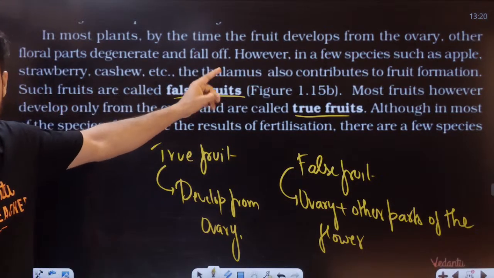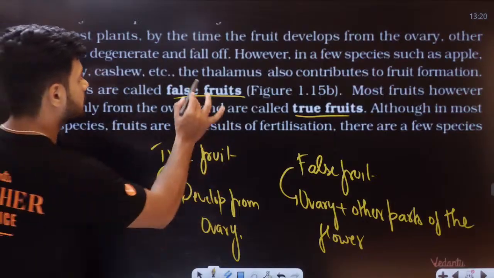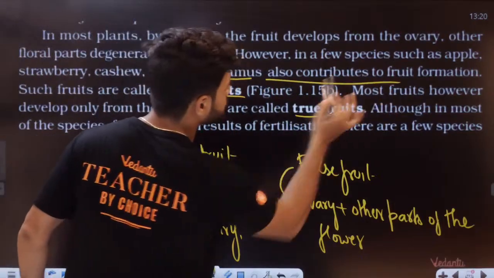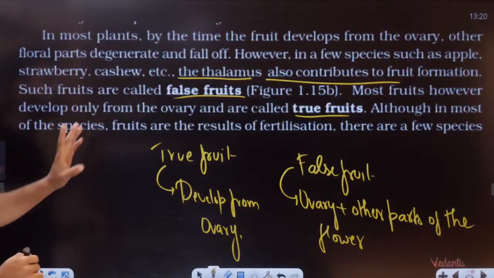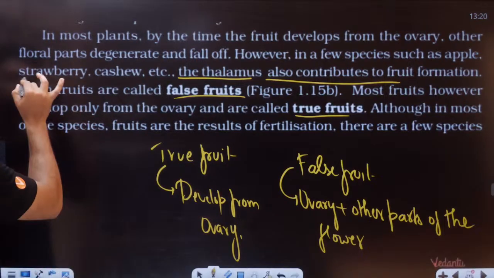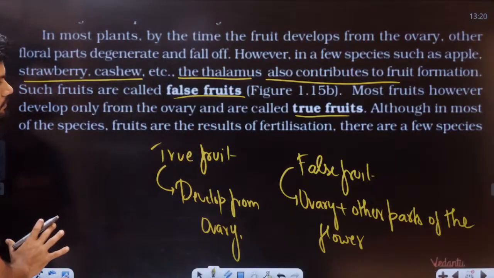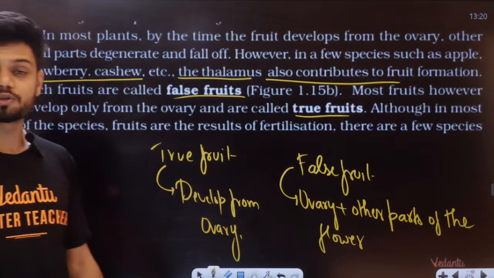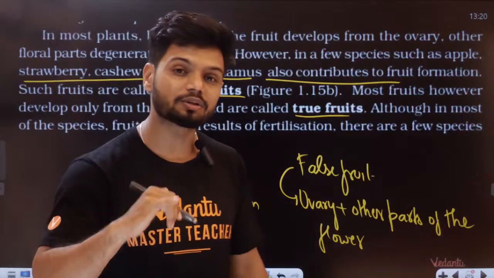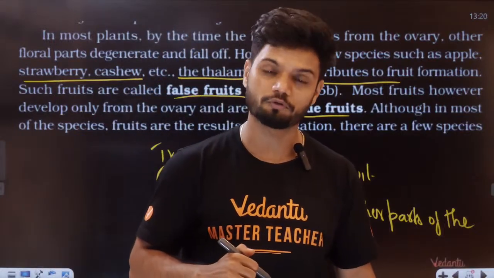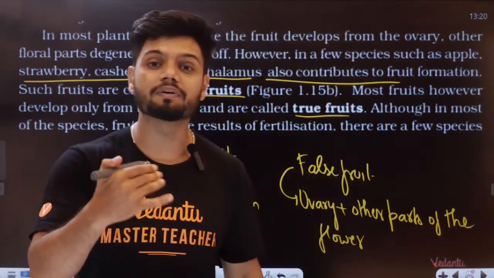See, it's not only the ovary that has to be there. The thalamus also contributes to the fruit formation, and that is called a false fruit. Examples are strawberry, cashew, and apple. There is one more type of fruit, students: the parthenocarpic fruit. That is fruit without fertilization.